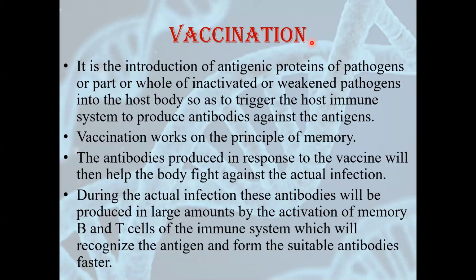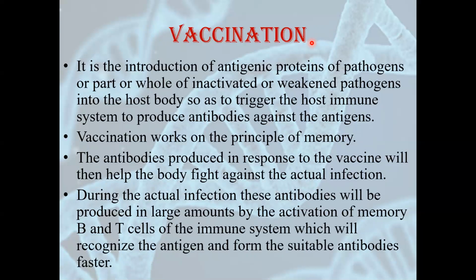Now, why are vaccines given? Because vaccines work on the principle of memory. Suppose a weakened organism enters our body, our body will fight against it. Obviously, the pathogen is weakened, so our body will produce strong antibodies and kill the weakened pathogen. And as is the habit of our body, it will preserve some antibodies in the form of memory. If there is any subsequent attack of the same virus or pathogen, our body can fight against it. So vaccination works on the principle of memory.